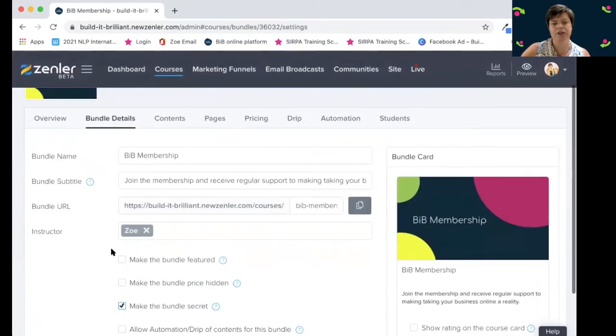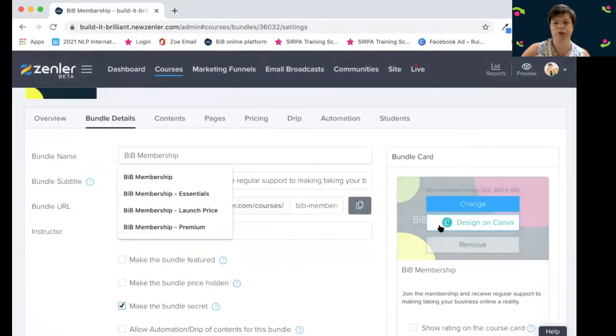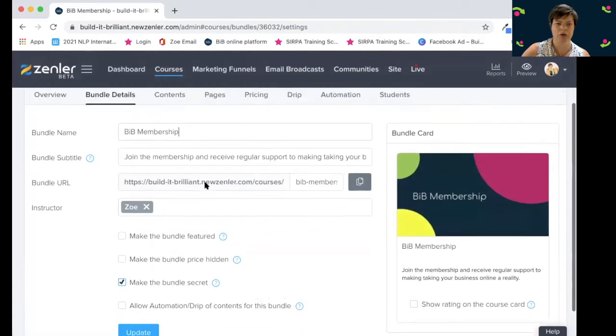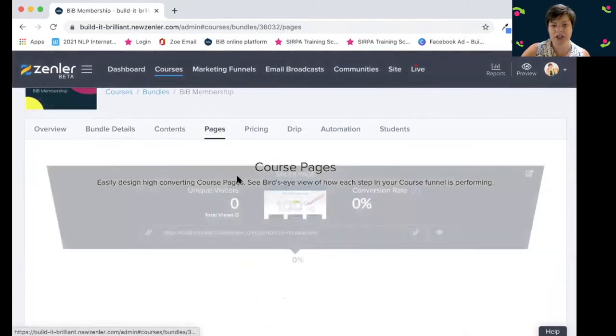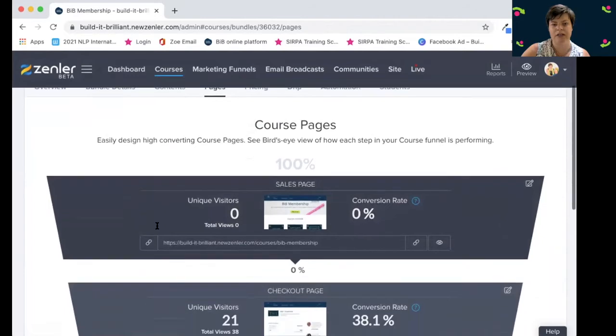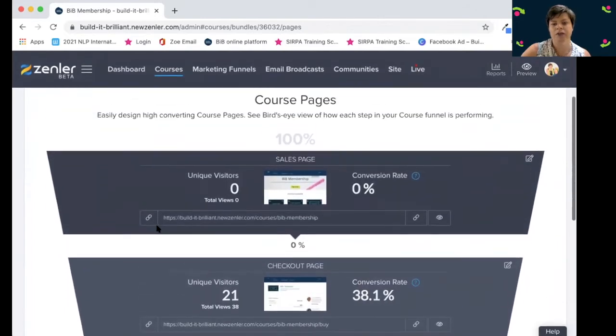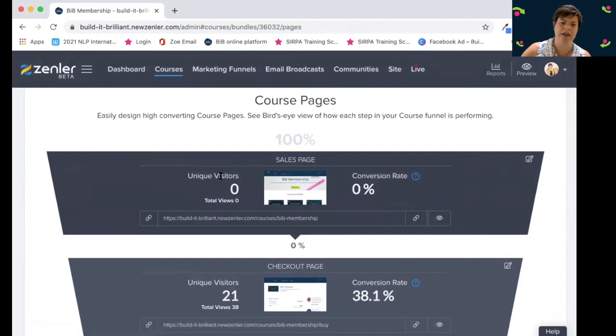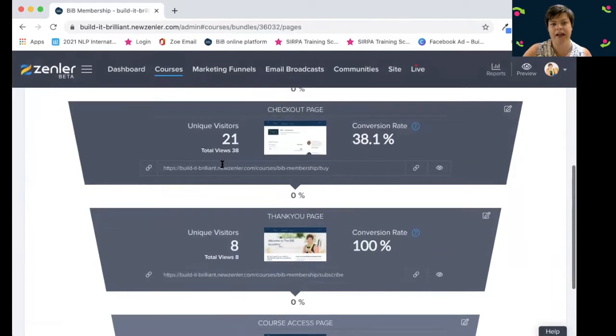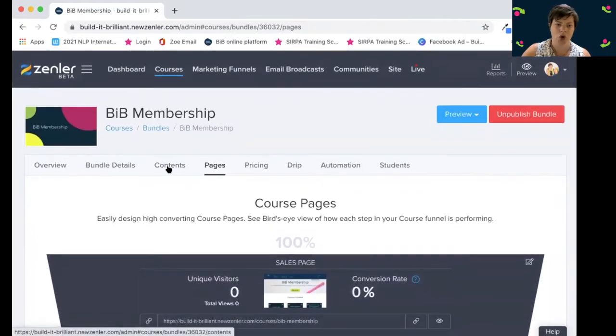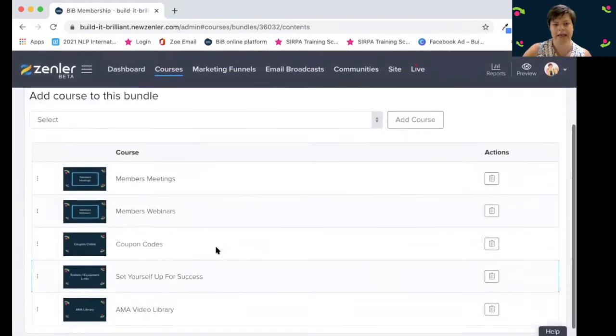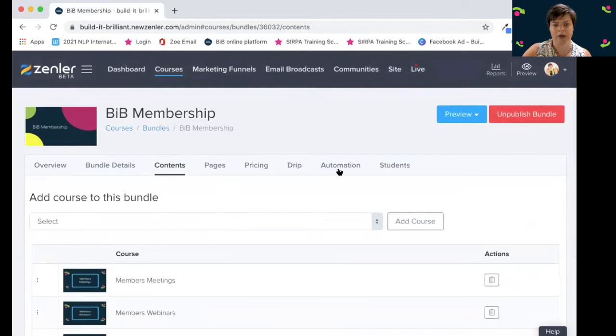Bundle details is very much the same as course, where you can decide on what it's called and put your image in and your little description and all those kinds of things. And again, this has pages, so then you can create your sales page, your checkout page. So if somebody wants to sign up as a member, then they have this sales page, and then they can sign up to the bundle. And once they've signed up to that bundle, they will then see on their My Courses page all of the things that I have put in here. So that's how that works. And again, all the same sort of settings that you can play with in terms of bundles.